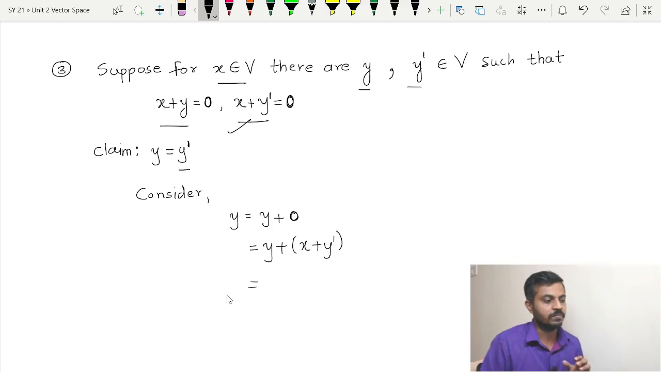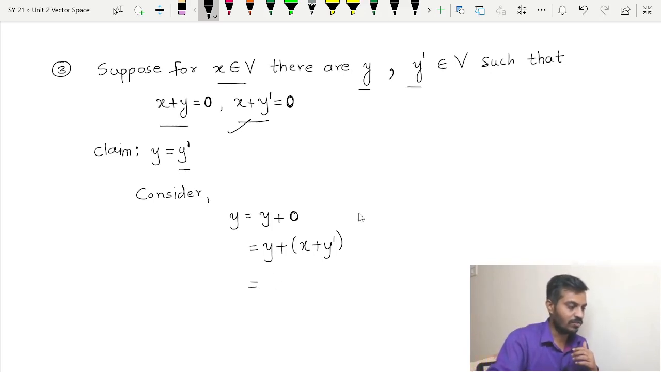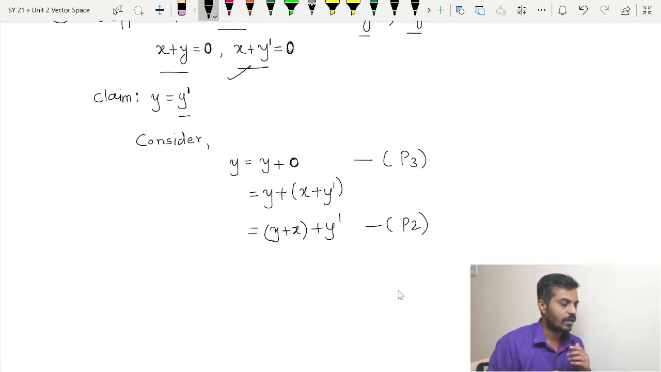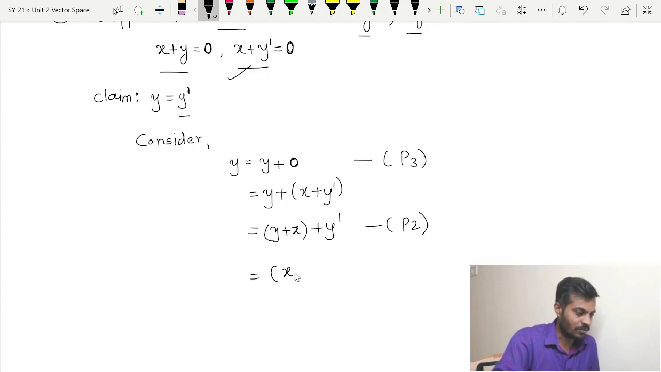This is equal to, associativity, you are right. So this is equal to, if you want I will write P3, y plus x plus y dash, and the associative property, the second one, so we have used P2. But just take a note, what is y plus x? y plus x is nothing but x plus y, that is nothing but P1. So this is equal to (y plus x) plus y dash, that is by P1.